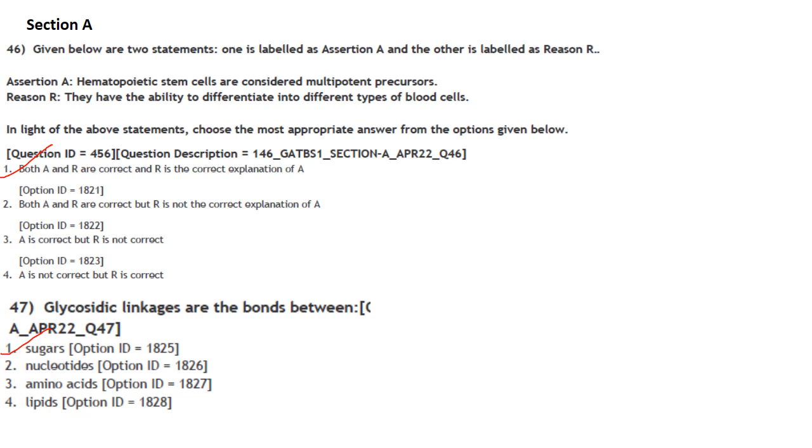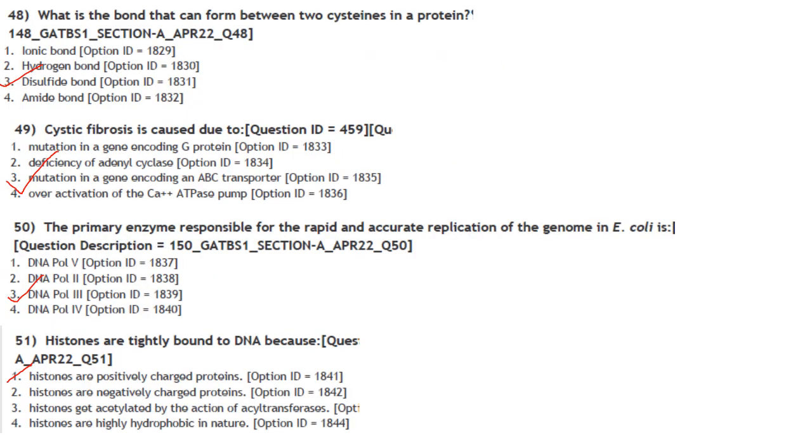Then glycosidic linkages are bonds between. So glycosidic linkages are bonds between sugars. Option 1. What is the bond that can form between two cysteines in a protein? So between two cysteine residues, it is always a disulfide bond. So the answer here is option 3.